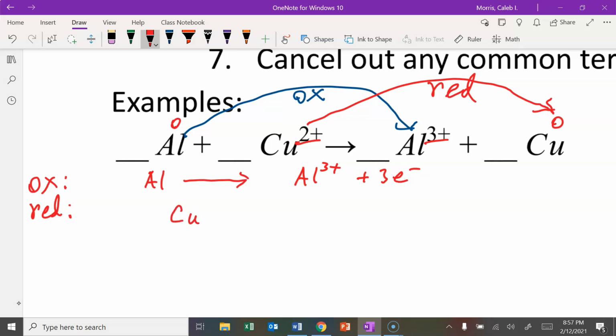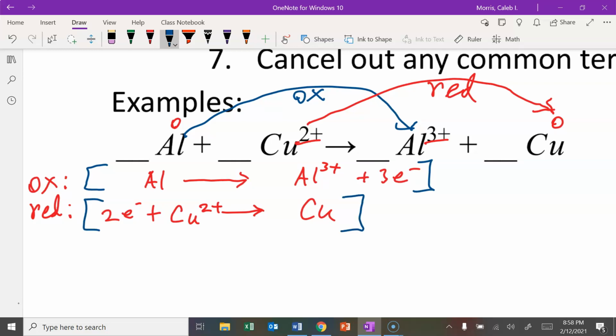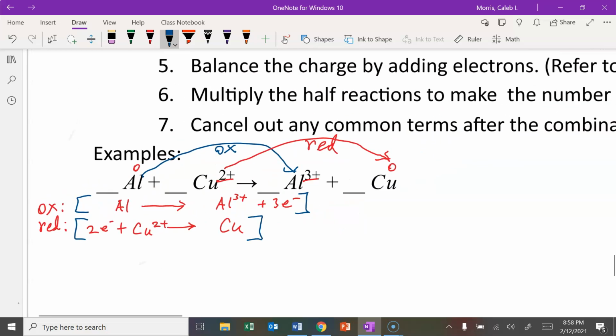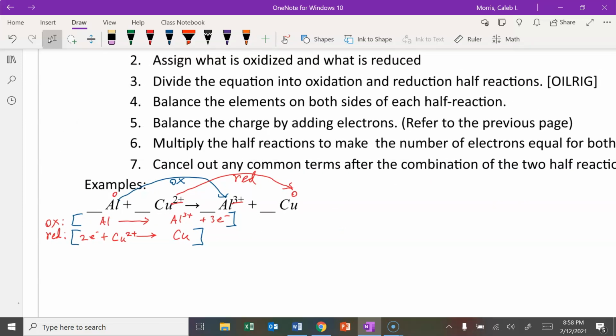Now let's look at our copper. Got Cu2+ becoming just plain old copper. It looks like it's more negative by 2 as we go from left to right. So that means I need 2 electrons on the reactant side. So I have 2 electrons, and I've got 3 electrons. Hopefully you can kind of see what to do here. I need to make that number the same. Okay, so balance the charges by adding electrons.